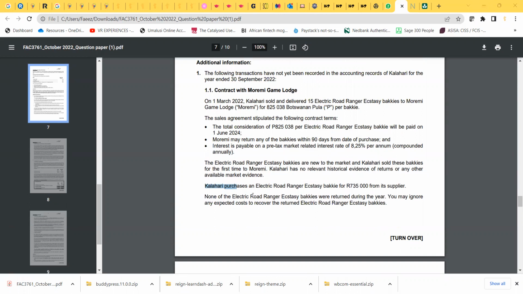So basically the two important aspects in that question were the right of return and the significant financing component. And for the right of return, we couldn't recognize anything because there was no history.